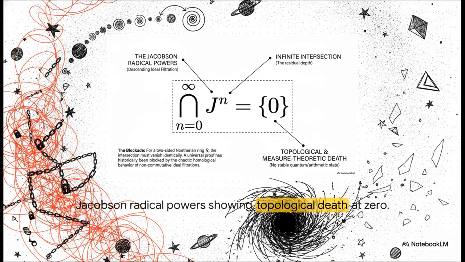Take a look at the exact mathematical boundary condition here. The intersection of J^n, from n equals 0 to infinity, must identically equal the set containing only 0. Now, the Jacobson radical, J, represents the intersection of all primitive ideals. So when we take its powers to infinity, what we are essentially looking for is topological and measure-theoretic death. Meaning, if the conjecture holds, this deep residual space is completely empty. It literally cannot support any stable quantum or arithmetic state.